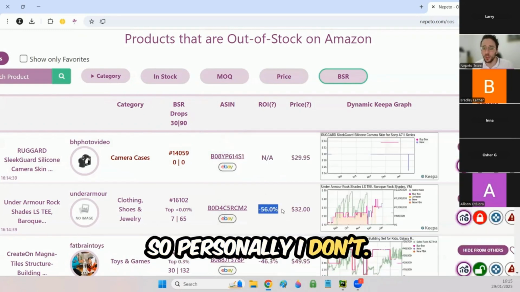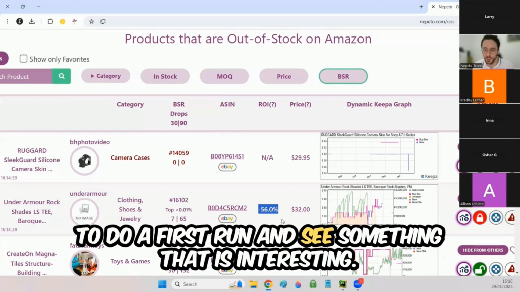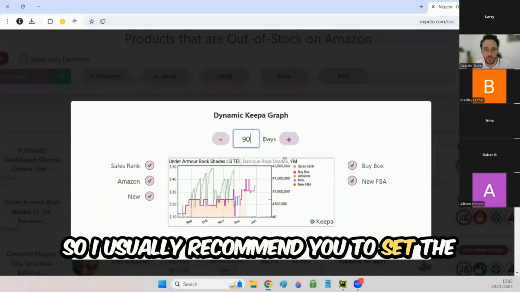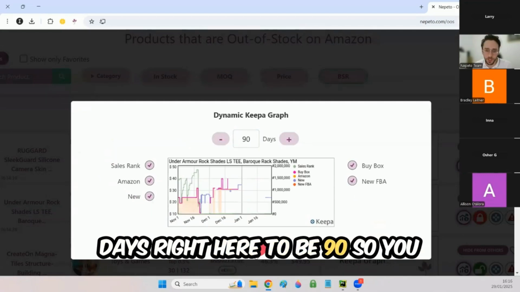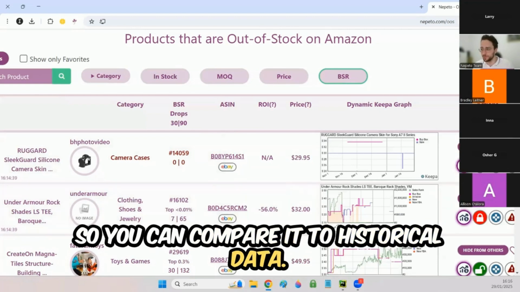So personally, I am not only looking at the ROI, but let's do a fast run and see something interesting. I usually recommend setting the days right here to 90, so you can see prices other than the last price and compare them to historical data.